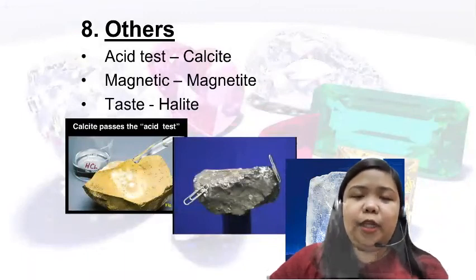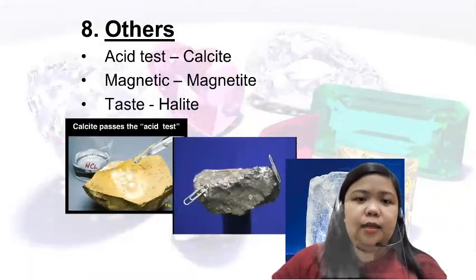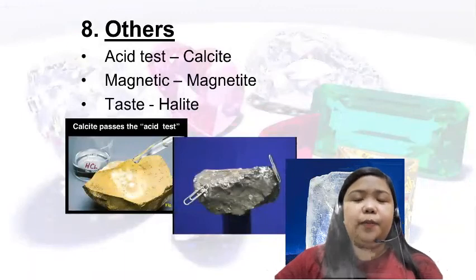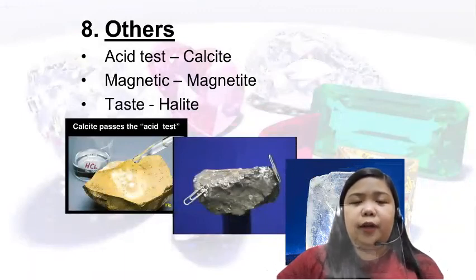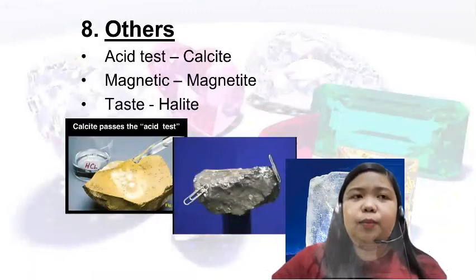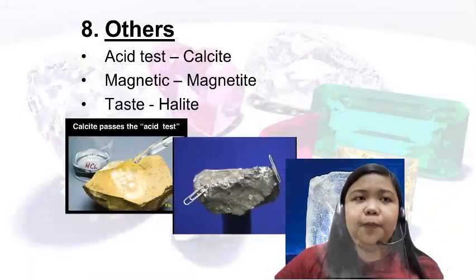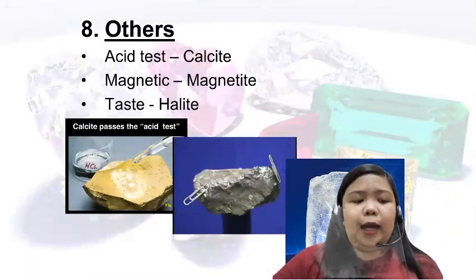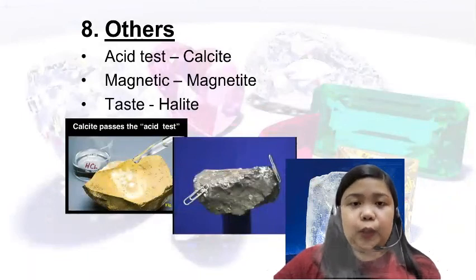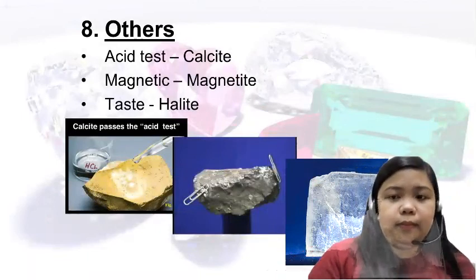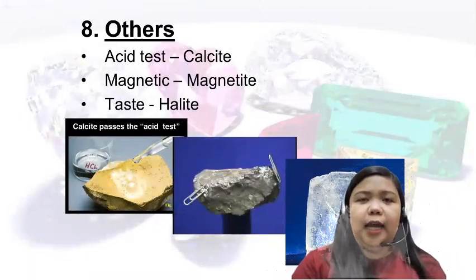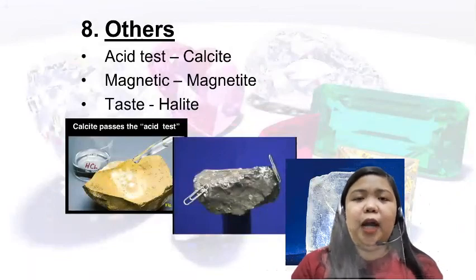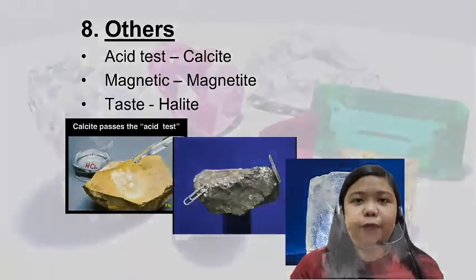And then the last one, number 3, is by means of taste. An example of this is halite, which belongs to an example of table salt. Okay, that ends our discussion about the characteristics and properties of minerals.